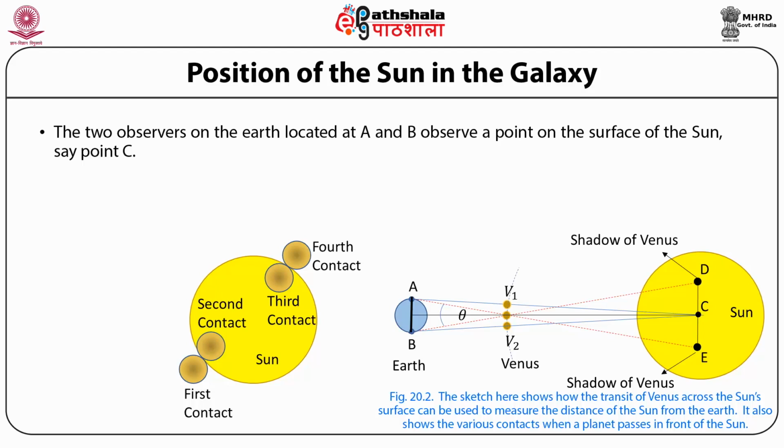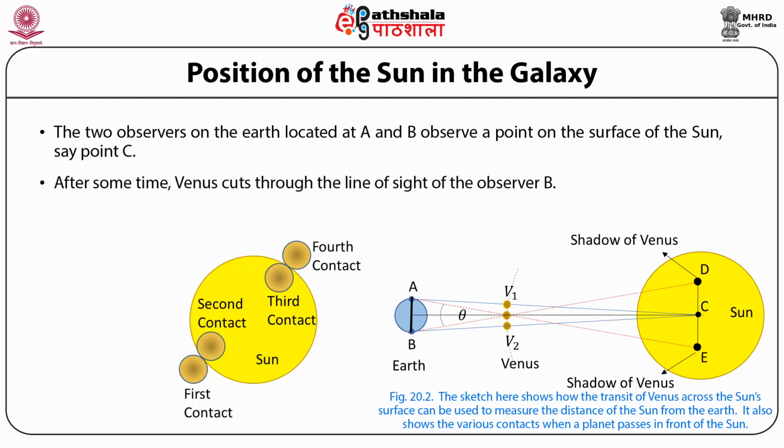The planet Venus cuts through the line of sight of the observer A at a certain instant. After some time, Venus cuts through the line of sight of the observer B. So, knowing the orbital speed of Venus and the time interval between the occurrence of V1 and V2, distance V1 V2 can be calculated. Now, simple geometry gives the ratio of distances of the Sun and Venus from the Earth.